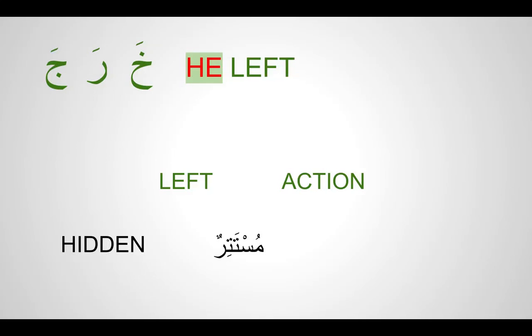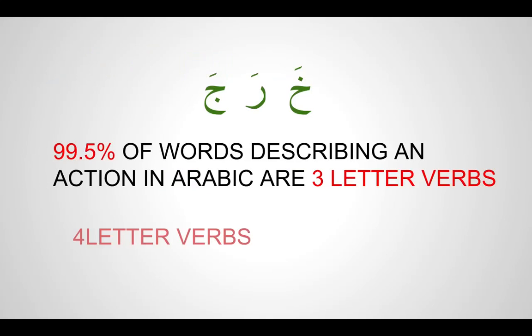But in Arabic, subhanallah, it's such a beautiful language. 99.9 or 99.5% of the words which describe an action are only 3 letters. For example, what we have in front of us is kharaja. How many letters do we see here? 1, 2 and 3 letters. Very few verbs are 4-letter verbs. Most of them are 3-letter verbs. So this is what we need to identify, what these 3 letters are.